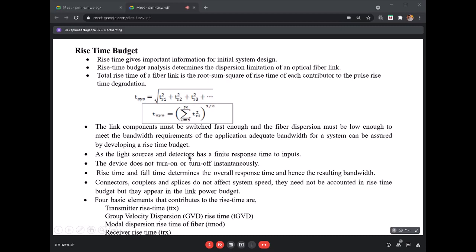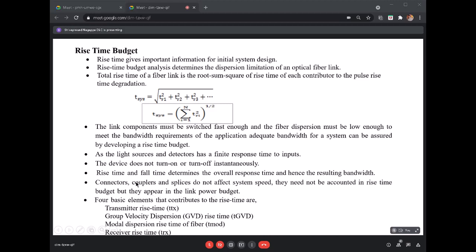The light source and detector have a finite response time. These things we will explain later, or they have already been discussed, so they do not affect the system. Connectors, couplers, and splitters do not affect system speed. They need not be considered in the rise time budget, but they appear in the link power budget.